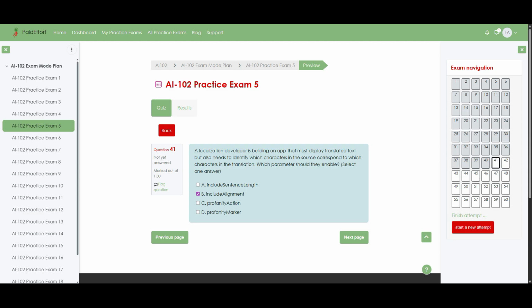The profanity action parameter controls how potentially offensive terms are handled, such as masking or deleting them, which is unrelated to alignment. Similarly, profanity marker changes how those flagged profanities are displayed, for example, by adding symbols. But again, it does not provide any positional mapping between the original and translated strings. Therefore, enabling include alignment is what allows the app to link source characters to their translated counterparts accurately.